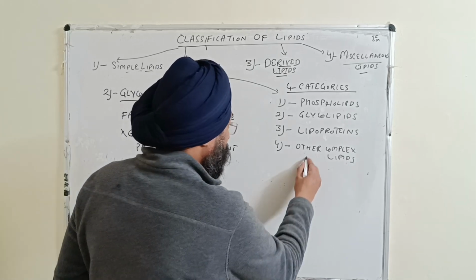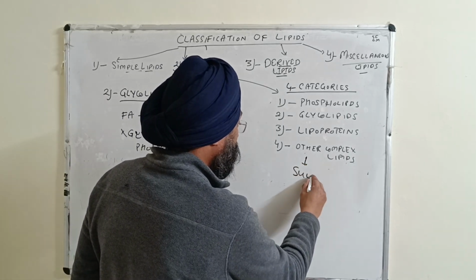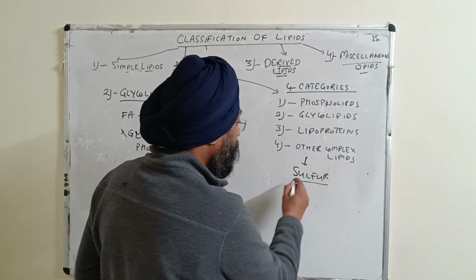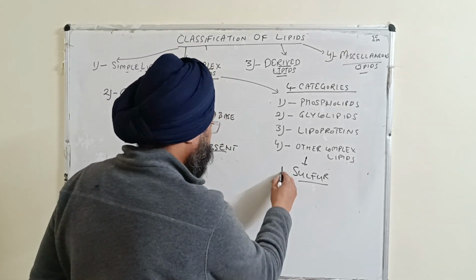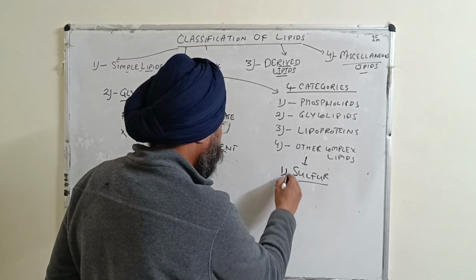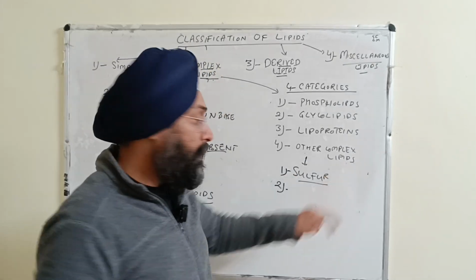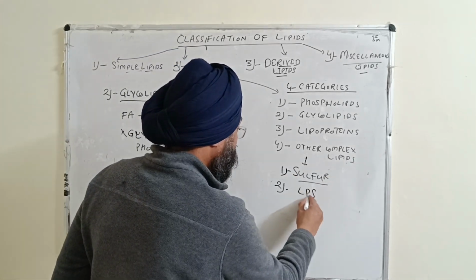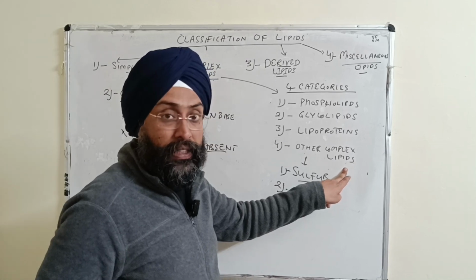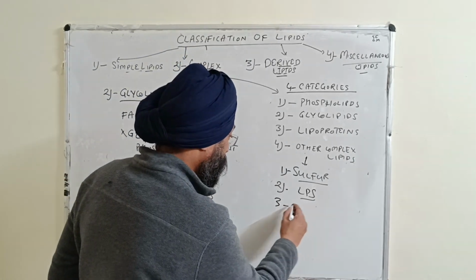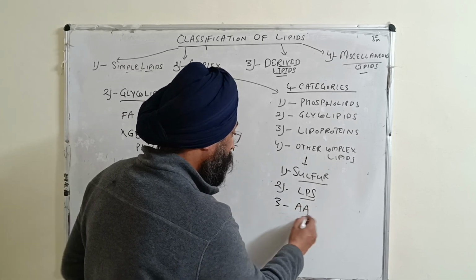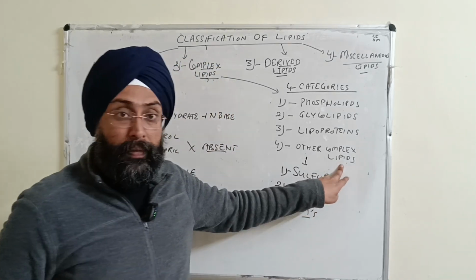For example, if they combine with sulfur, they are known as sulfolipids, right? And they can be lipopolysaccharides as well under this category. There can also be a combination with amino acids, so they can be aminolipids, right?